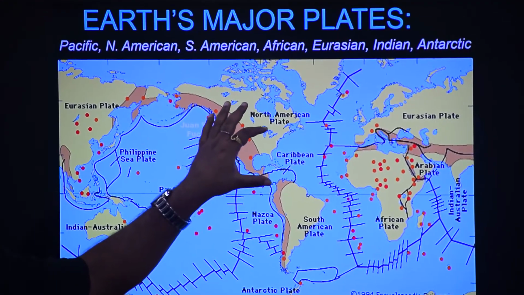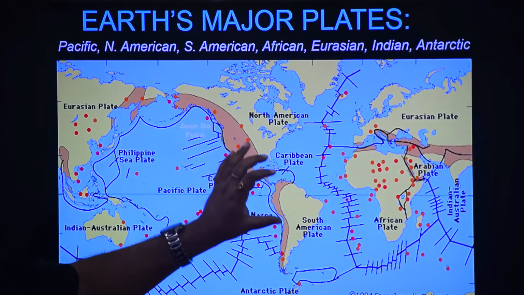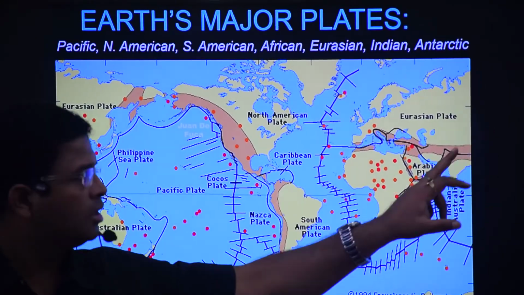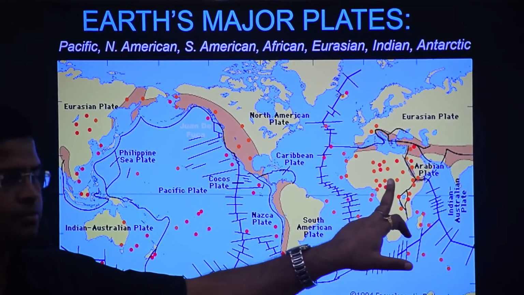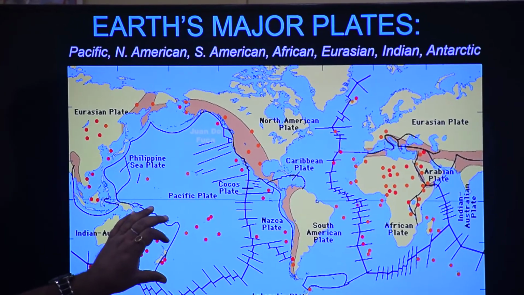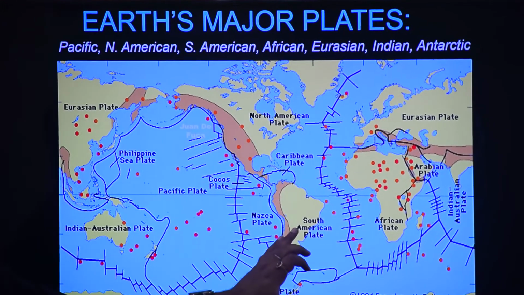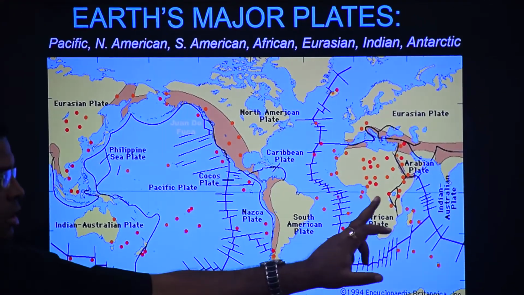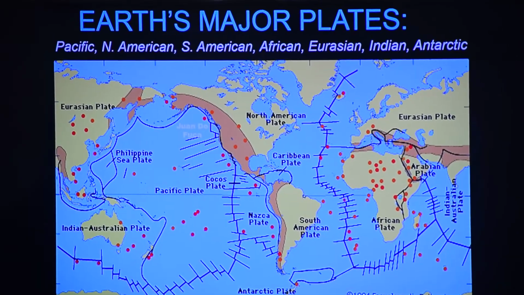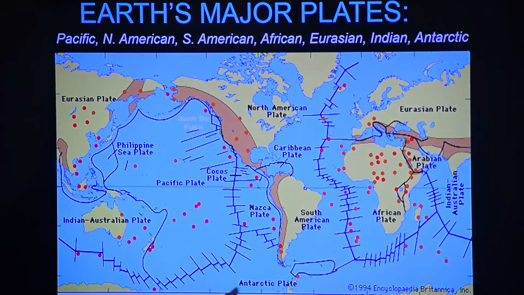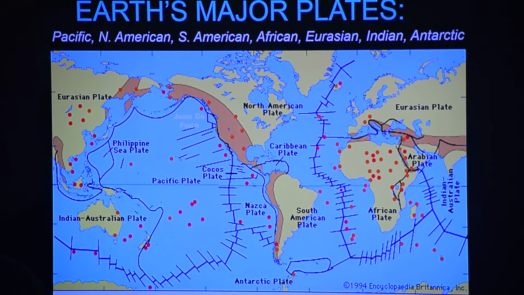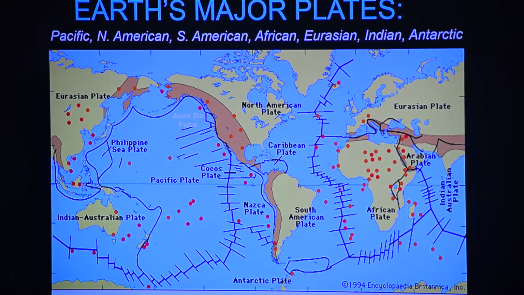7 major plates are North American, South American, Eurasian, Europe and Asia, African, and then Indo-Australian plate. Understood? Which are North American, South American, Eurasian, African, and then Indo-Australian plate, and thereafter it is what? Antarctica plate. Understood?